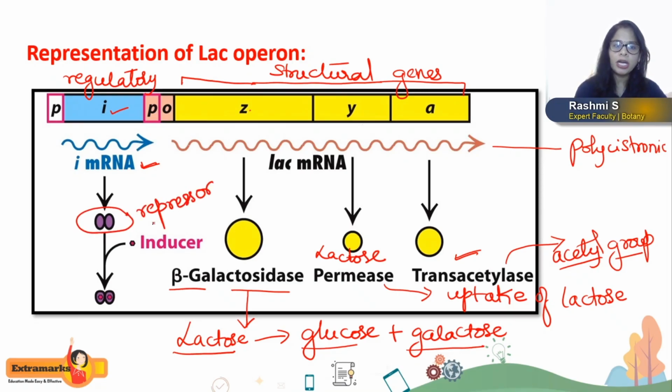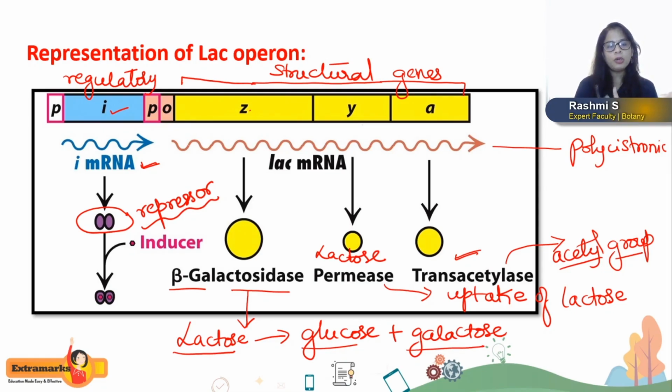Since the lac operon regulatory gene codes for a repressor, when it is regulated through a repressor, it should be called negative gene regulation, isn't it? So the gene regulation which we are going to study now happens with the help of the repressor protein, and you call that negative gene regulation.